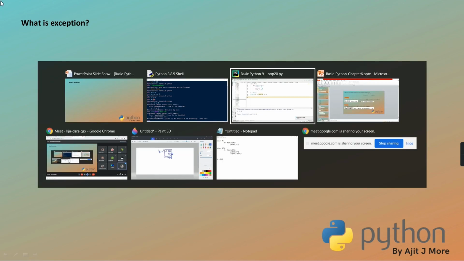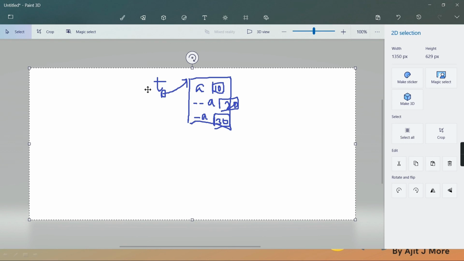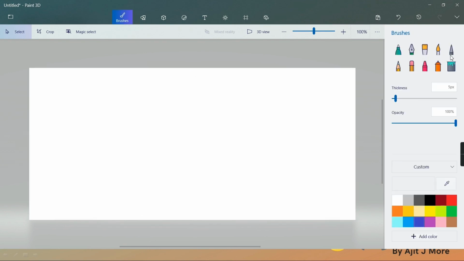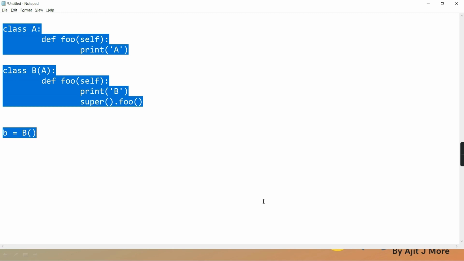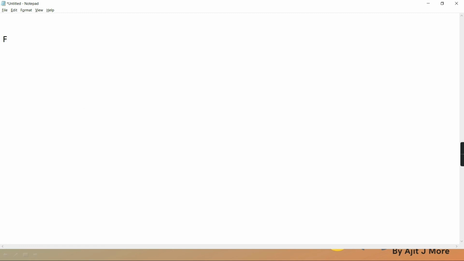Now next thing, remember that for all types of problems there is a corresponding class. Means what Python has done is, it has done the listing of all the problems. All the problems are listed. For each problem, this is the corresponding class. Like you are trying to open a file for reading and the file doesn't exist, this is one problem. File not found. So for that there is a corresponding class called FileNotFoundError. Clear? You are trying to divide by 0, ZeroDivisionError.